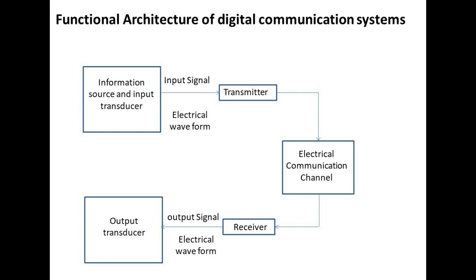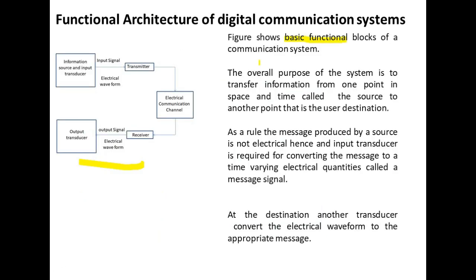So let us start with the functional architecture of a digital communication system. The figure shows the basic building blocks of a communication system. The overall purpose of the system is to transfer information from one point in space and time, called the source, to another point, that is the user destination. This will be the source and this is the destination.